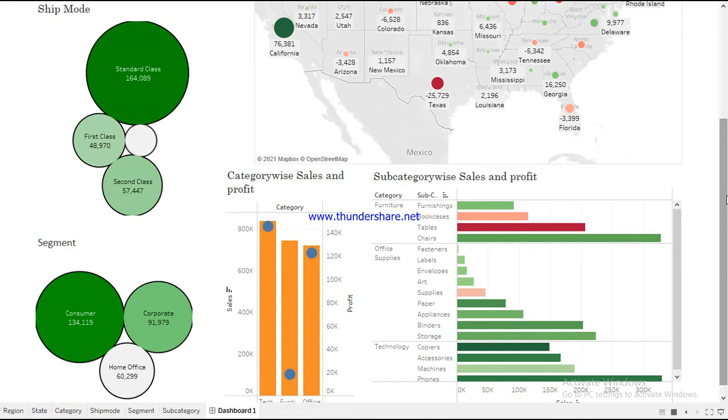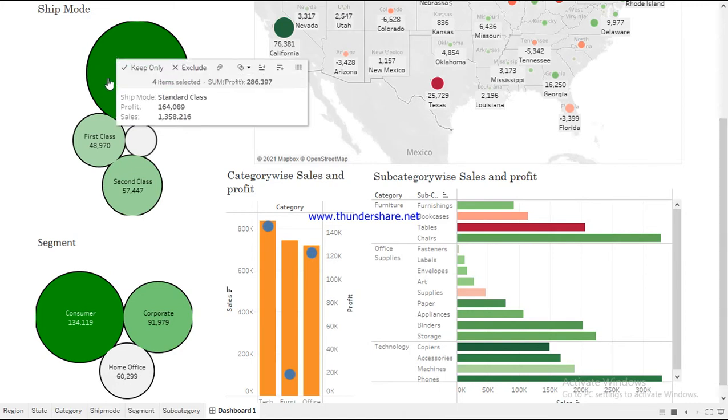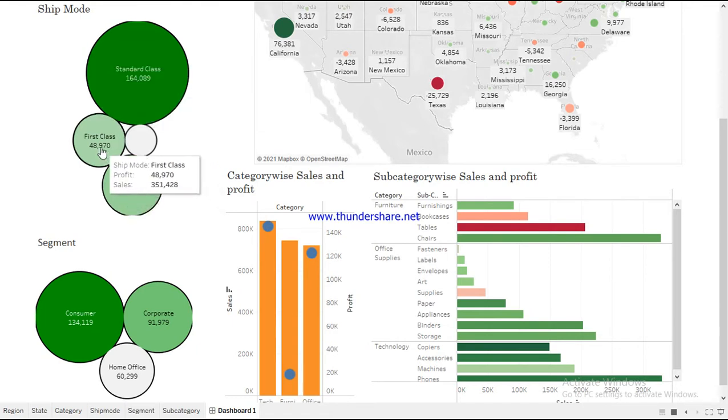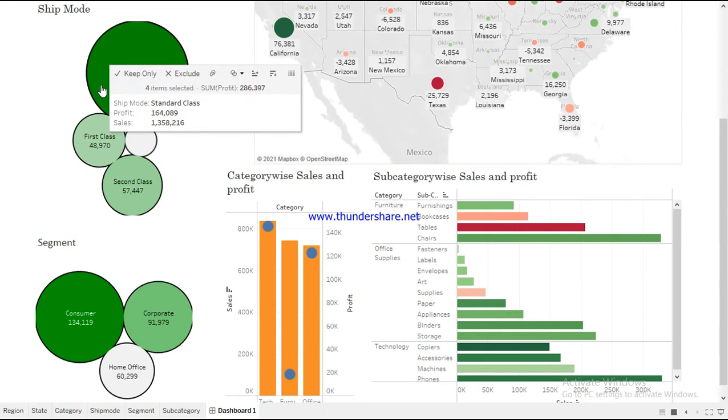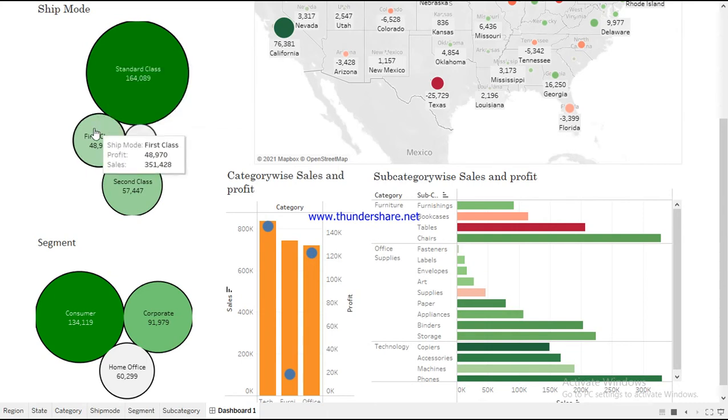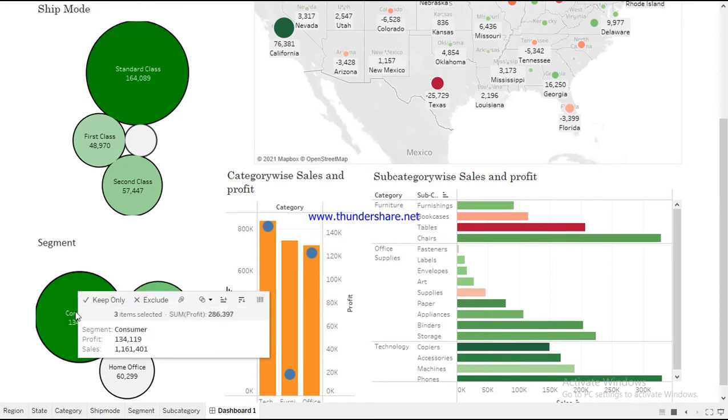Now, in ship mode and segment, we have the same rule that the size depicts the sales. We can see the standard class sales, then second class sales, then first class sales, then comes the same day ship mode. While the color depicts the profit, we can clearly say that the standard class is giving most of the profit. And similarly in segment, we can see that the consumer segment gives most of the sales and profit.